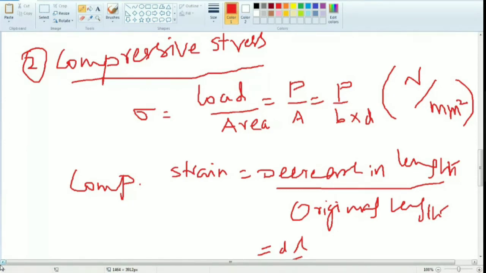So do you have any other method to make the failure in the chalk piece, other than these two? Think and tell. You have a chalk piece in your hand. How to make the failure? First you are pulling, second you are compressing. Do you have any other method? Deformation is nothing but, you want to change the position of the chalk piece. That's all.